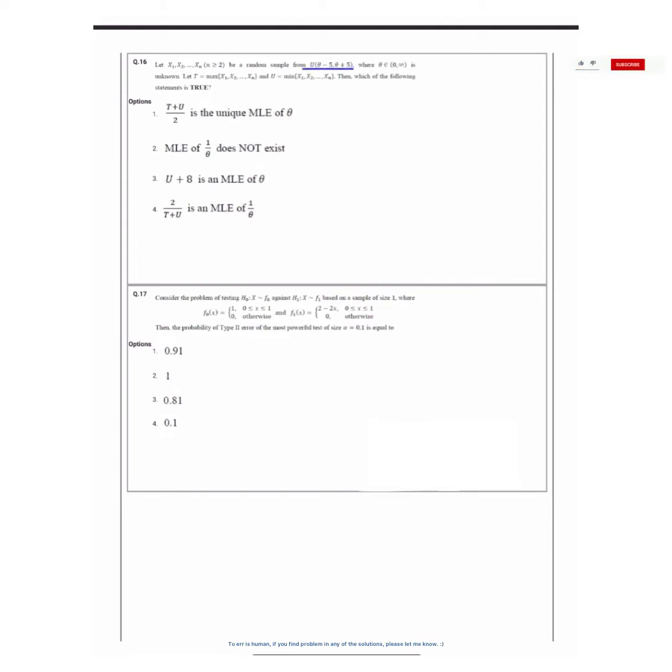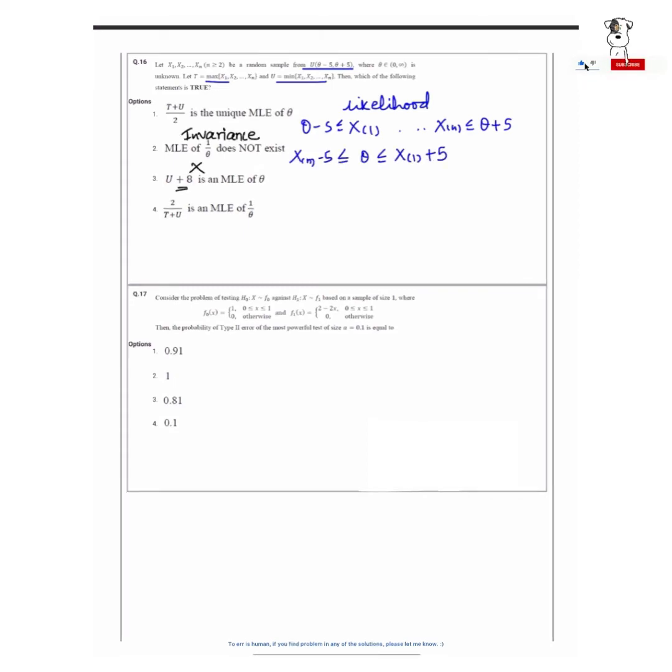So let's look at the MLE of theta first. We need the information that X belongs to a uniform distribution. We have T and U. Let's consider the likelihood function. We see the range of theta will be from Xn minus 5 to X1 plus 5, right?